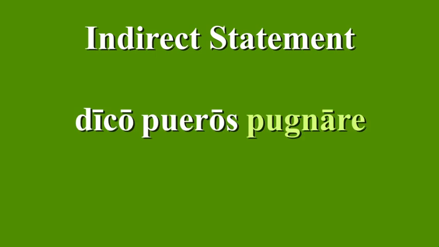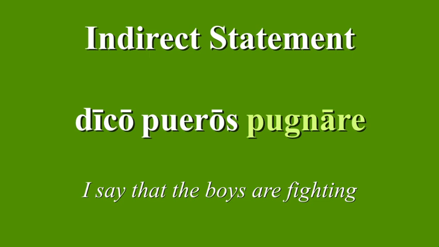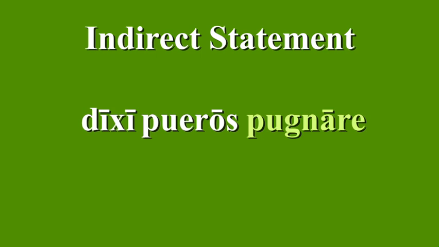Okay, let's take this sentence. Dico pueros pugnare. I say that the boys are fighting. And turn dico into the perfect dixi, I said. The sense of the indirect statement is the same. Pugnare is present tense, which means that it's happening at the same time as dixi, so in the past.